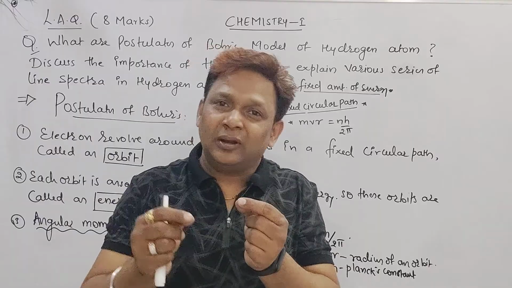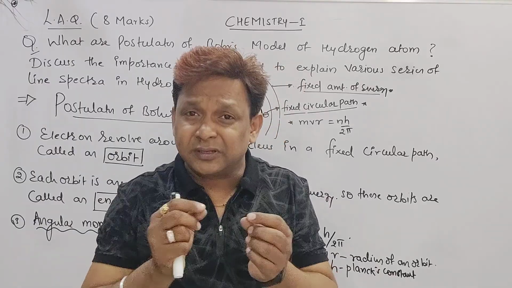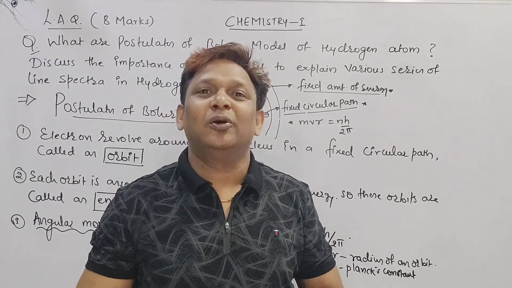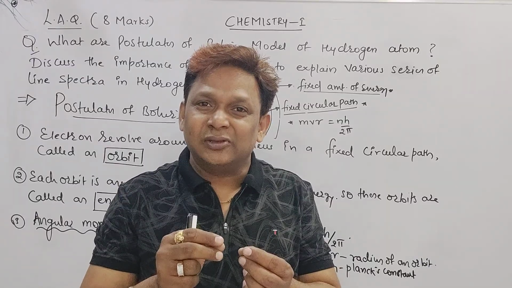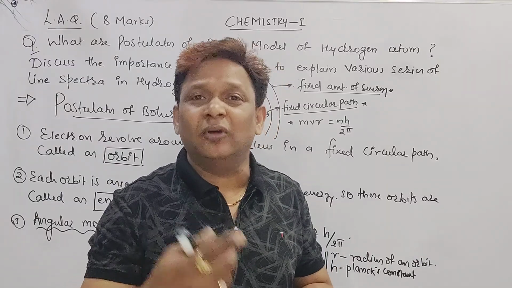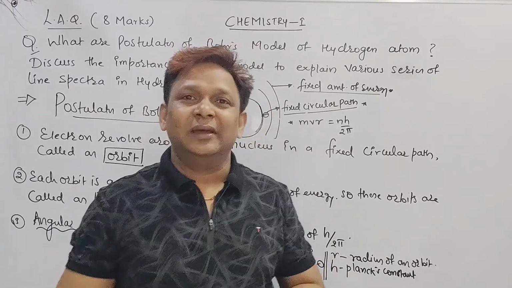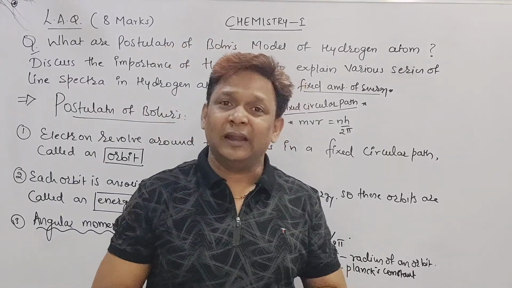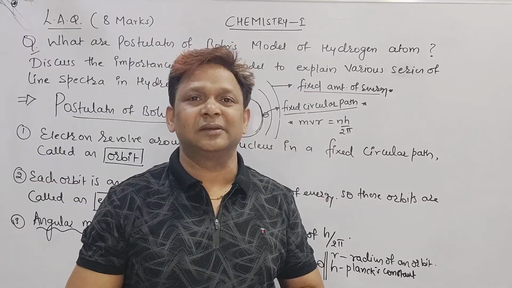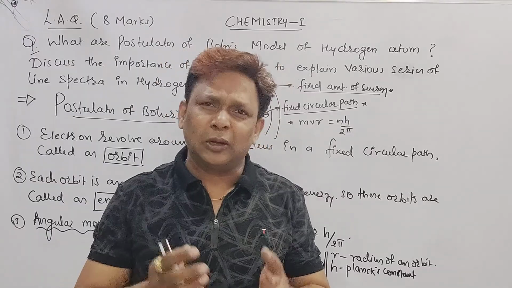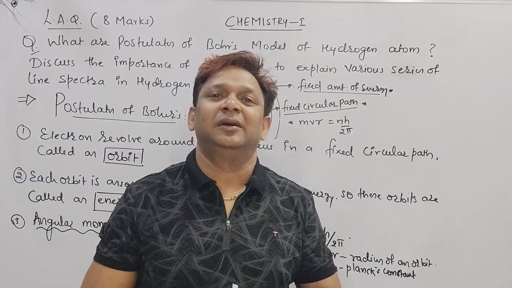Orbit: electrons revolve around the nucleus in a fixed circular path called an orbit. Each orbit is associated with a definite amount of energy; these orbits are called energy levels or energy shells. Point number 3: sir, can any electron revolve in any orbit? No, sir.